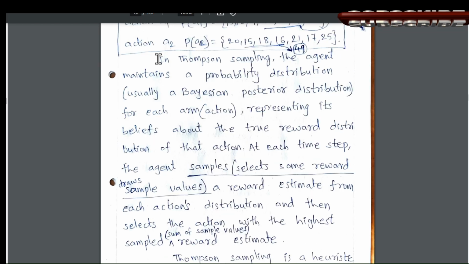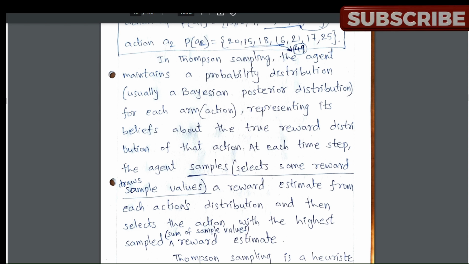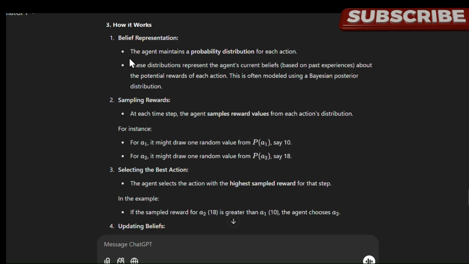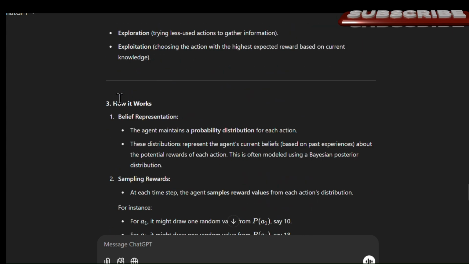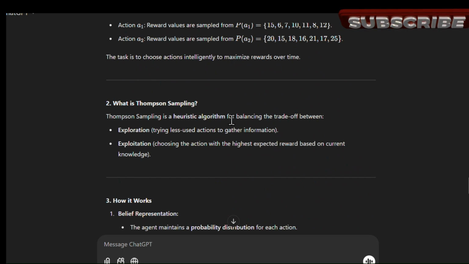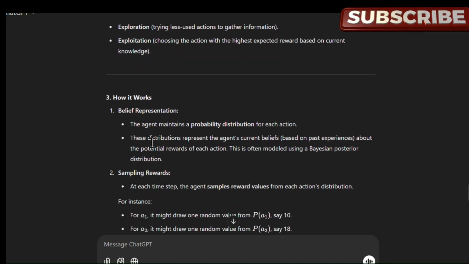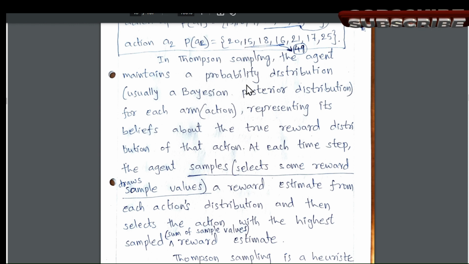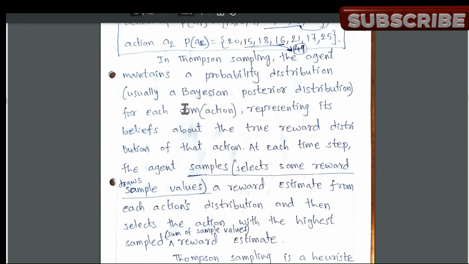So let's see how Thompson sampling works. What is Thompson sampling? Thompson sampling is a heuristic algorithm for balancing the trade-off between exploration and exploitation. How it works: the agent maintains a probability distribution for each action. Here you can see the same matter. The agent maintains a probability distribution for each arm or each action.